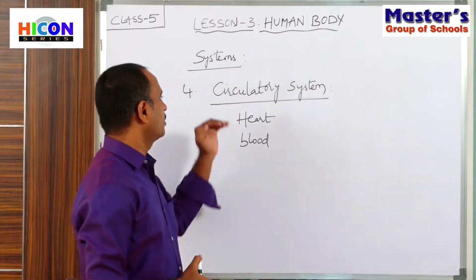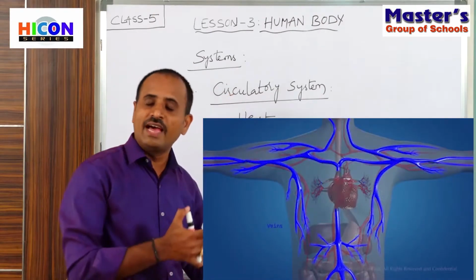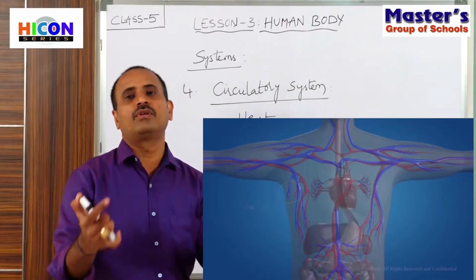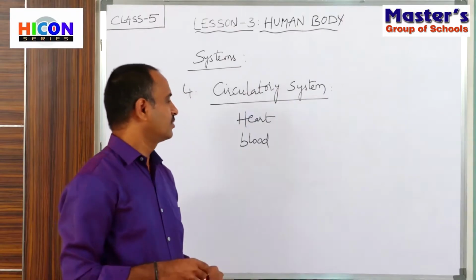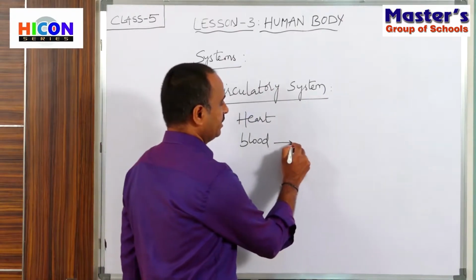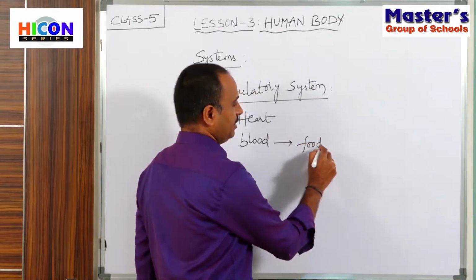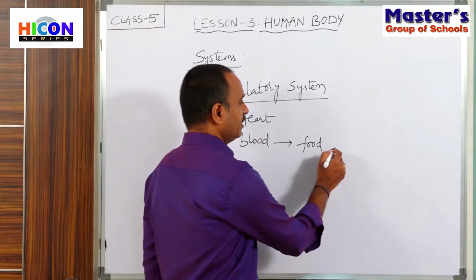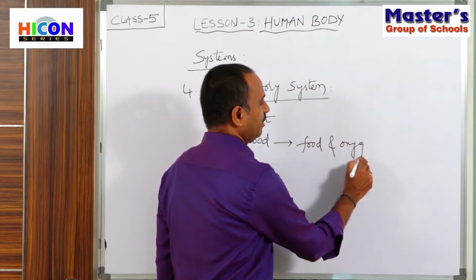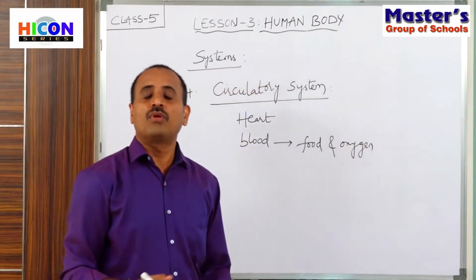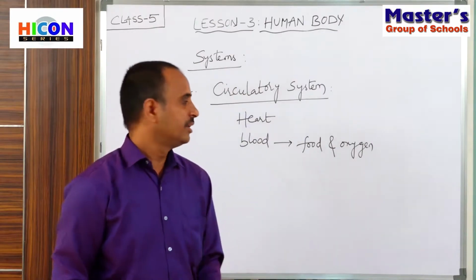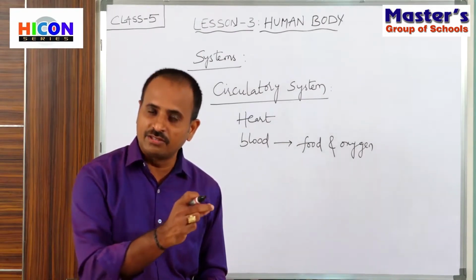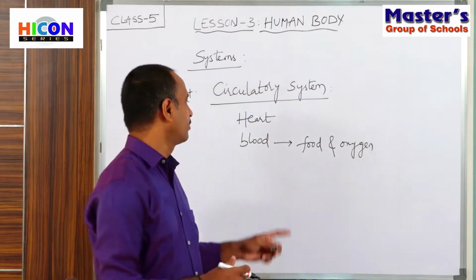So children, in this circulatory system, the blood carries the oxygen and food to every part of our body. That means the nutrients present in the digested food and the oxygen will be carried to all the body parts with the help of the blood. So that's why blood is called a carrier.